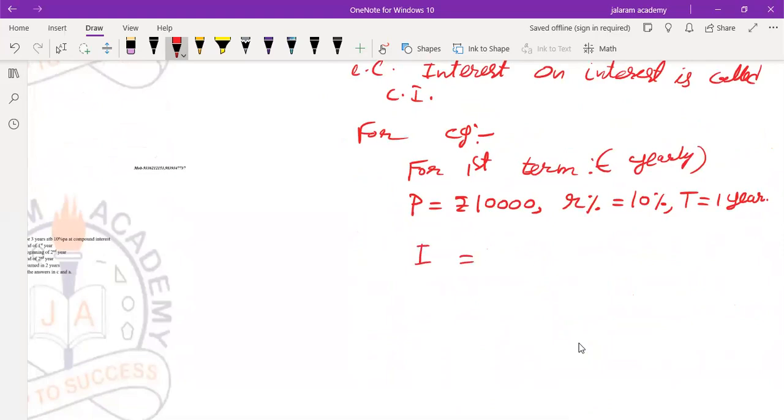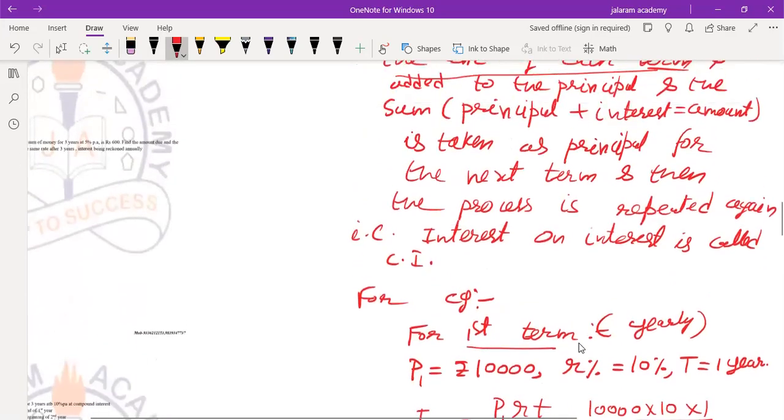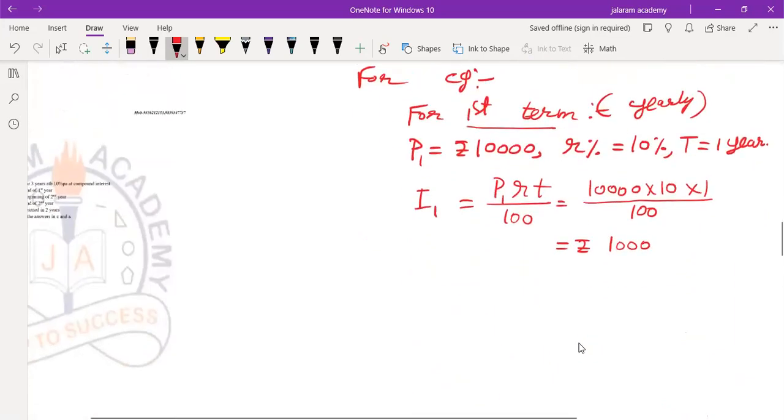So if we find the interest, formula for interest, I1 means interest for the first term, for the first year. P1 means principal for the first term. I1 means interest for the first term. Formula is P1 RT upon 100. Now P1 is 10,000, rate of interest 10, time is 1 over 100. Zeros will be cancelled out. So rupees 1,000 is the interest for the first term.